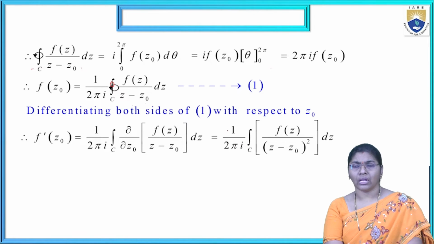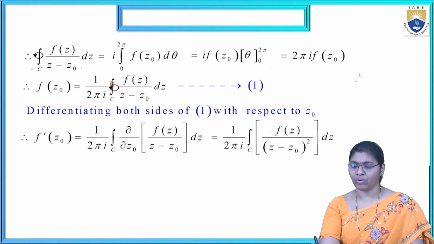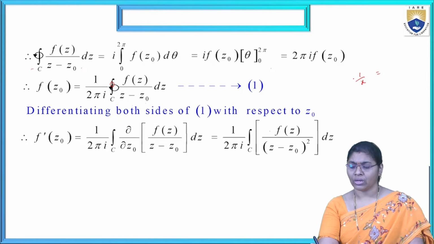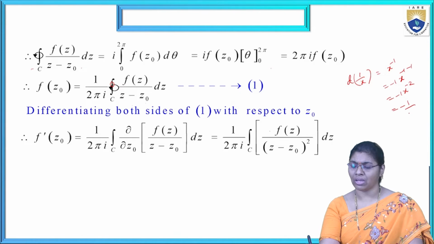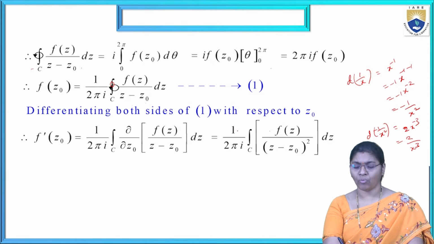Next, again taking the derivative. For example, the derivative of 1 by x means x power minus 1, that is minus 1 into x power minus 1 minus 1, that is minus 1 x power minus 2, that is minus 1 by x square. This is the first derivative. What about the next one? Minus 1 by x square gives minus into minus plus 2 x power minus 3, that is 2 by x cube. Now we get here 2.